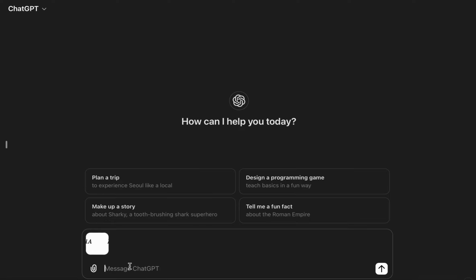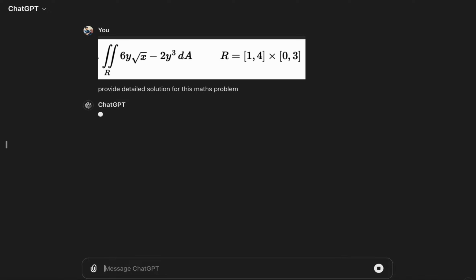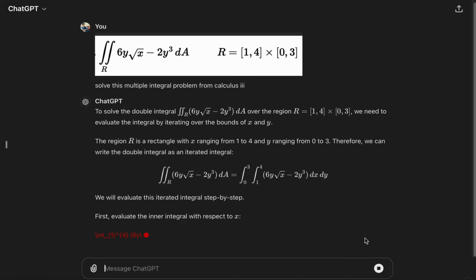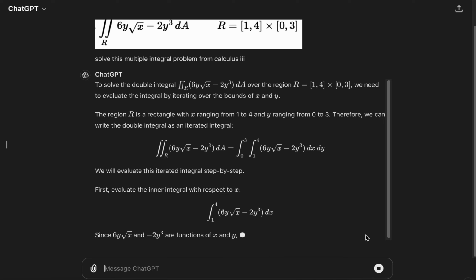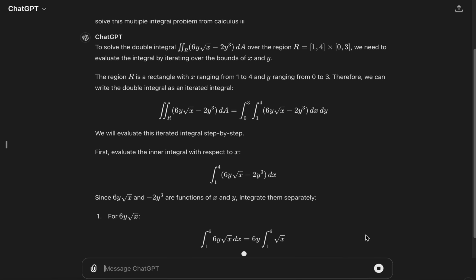So I will ask ChatGPT to provide a detailed solution for this maths problem and press enter. In a few moments, ChatGPT will solve this question for you and it will give you a step-by-step solution to this mathematics problem. Okay, so here you see ChatGPT is doing this job very well for you.